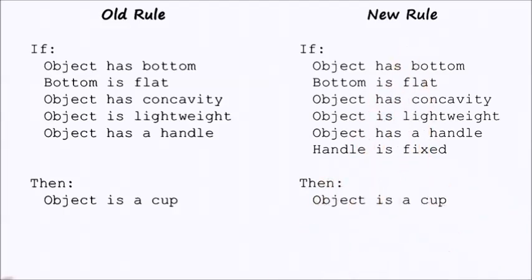The difficulty is, at the present time, there is no understanding for why the fact that handle is fixed is an important part of the cup definition. This requires an explanation. Why is it that the handle being fixed is an important part of the definition of a cup? This is one of the key differences between knowledge-based AI and other schools of AI. Classification is ubiquitous in many schools of AI, as we have discussed earlier. Explanation, however, is a key characteristic of knowledge-based AI. Explanation leads to deeper learning. It not only says, here are the features that result in a concept definition, it also says, and here is why these features are important for the concept definition.